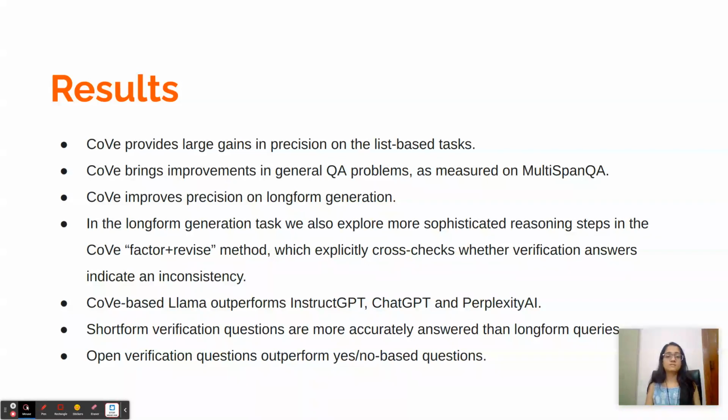And this paper states that this method has provided very large gains in precision on question answering, list based tasks, and long form generation. And what they also observe is that open verification questions outperform the yes and no kind of questions.